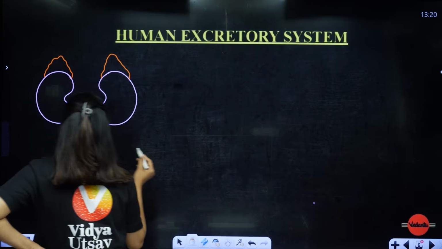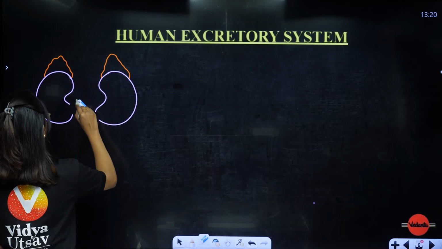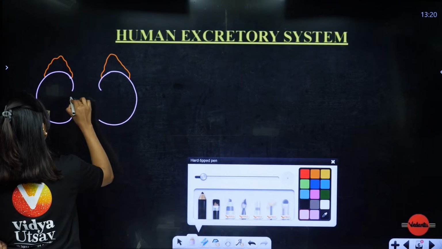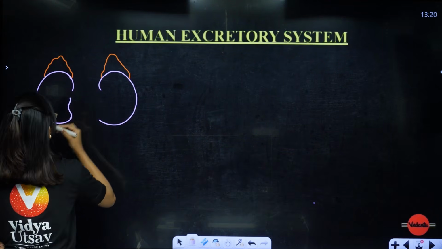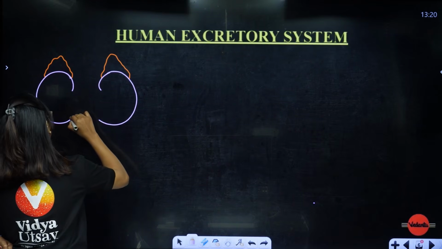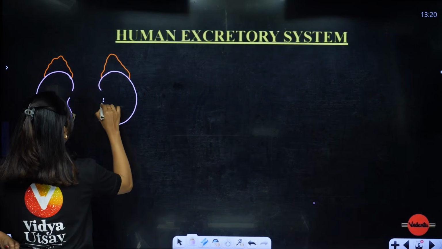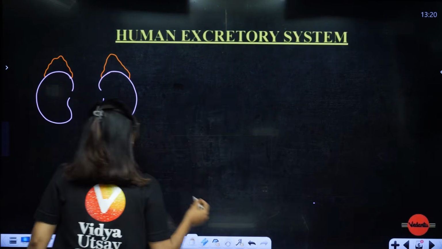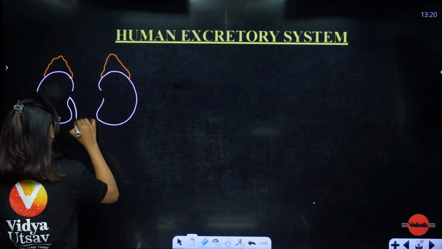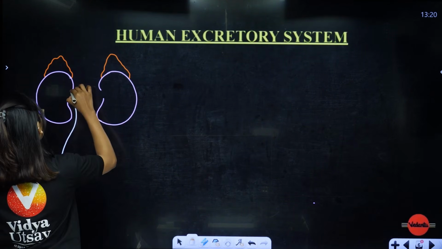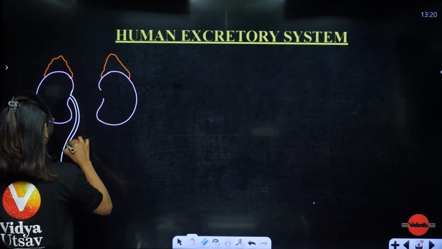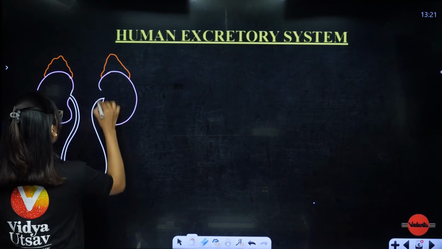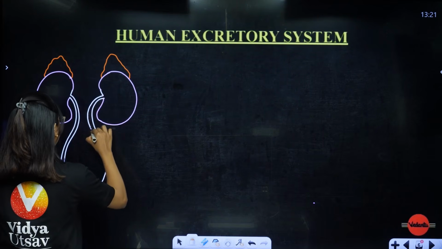Now from the kidney, students, from the center of the kidney, there are going to be two tubules which are going to come out like this, and here also the same.